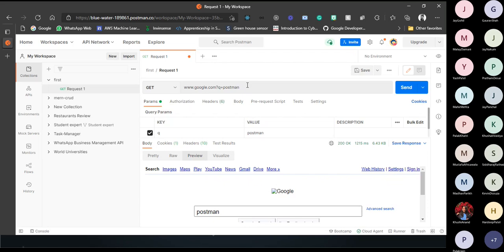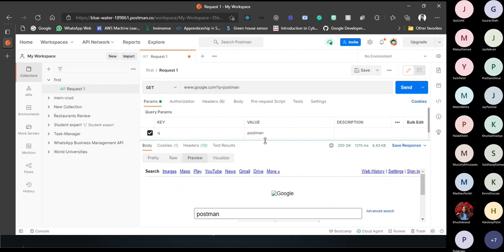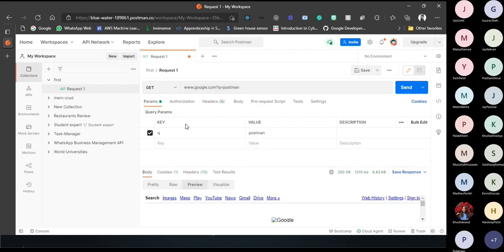You want to get the list of students, but you don't want the full list of a thousand, you only want the first 15 students. So how can you filter your data through a GET request? By a query parameter. This is basically a key-value pair. In this request, q is the key and the value is postman.